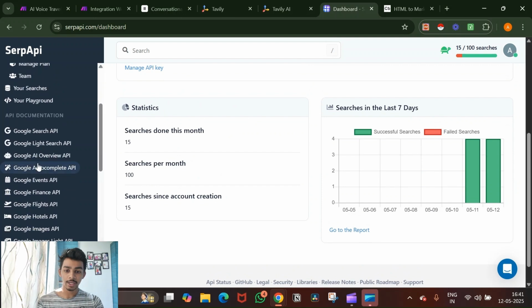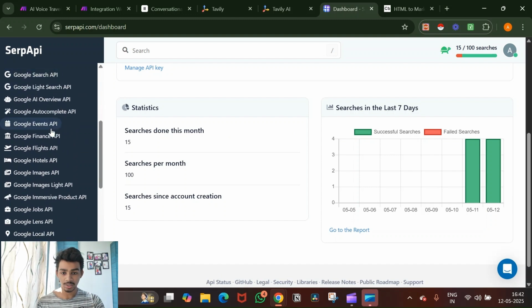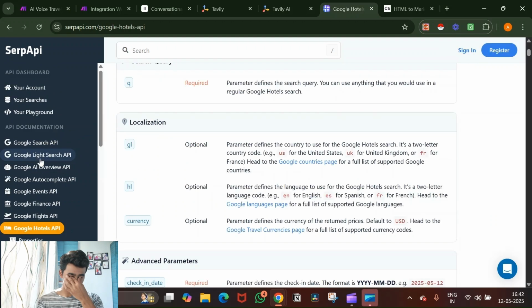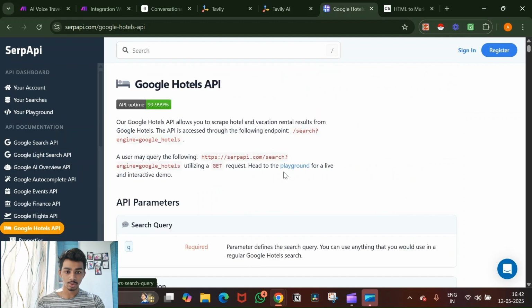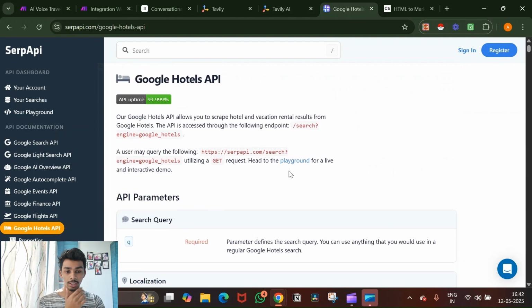Then on the left hand side, you will see all these APIs. So first we'll do the Google Hotel API. So click on Google Hotel API.